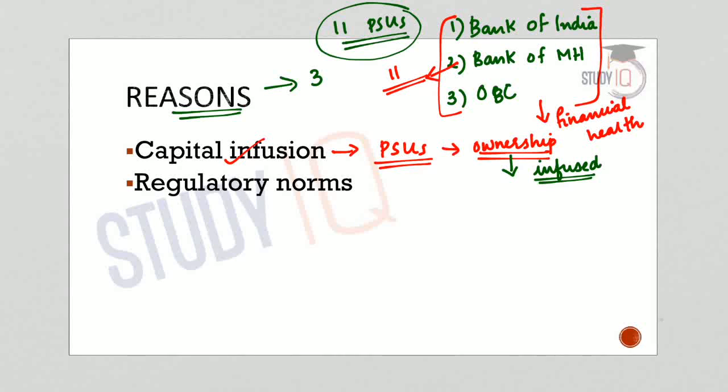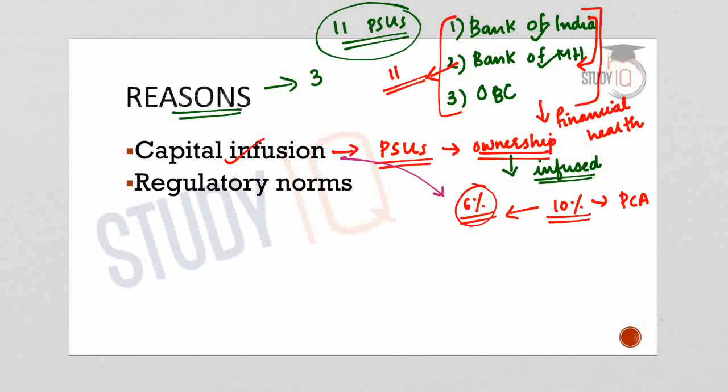And among these 3 banks, 2 banks particularly, that is Bank of India and Bank of Maharashtra, both of these banks achieved a lesser target of net NPA. So if net NPA goes beyond 10%, the banks will be put under the prompt corrective action network. So these 2 banks improved in terms of NPA or net NPA, and it reduced to 6%. So one major reason for this was the capital infusion by the government.